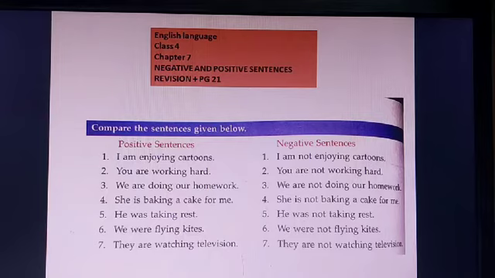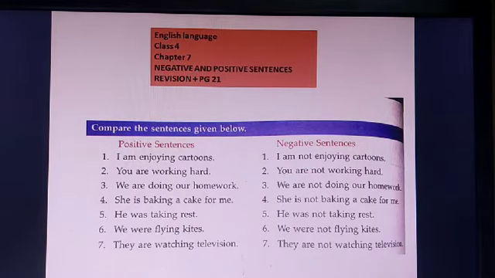Now, as we are back to studies, I will remind you that we were using the basic English grammar and composition book as our textbook for class 5, and we were doing chapter number 7, that is negative and positive sentences. We finished till page 20 till the last video. Today we will start with page 21, which is a different part altogether but the same chapter. Before we begin, we'll just recap a bit of the previous lesson, which is page number 20.